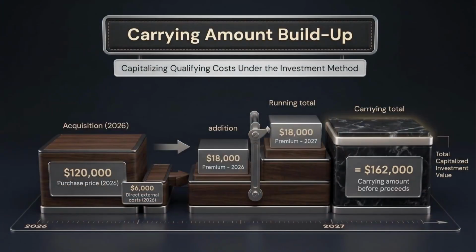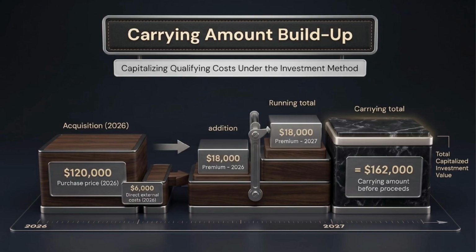Under the investment method, all qualifying costs are capitalized. We start with the purchase price of $120,000. Then we add direct external cost of $6,000. Then we add the 2026 premium of $18,000 and the 2027 premium of $18,000.